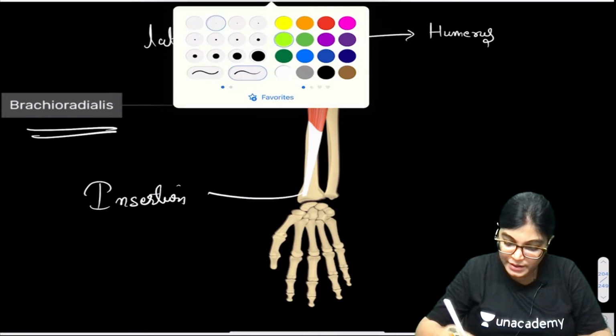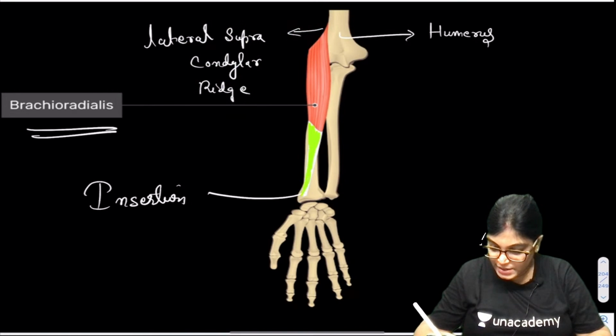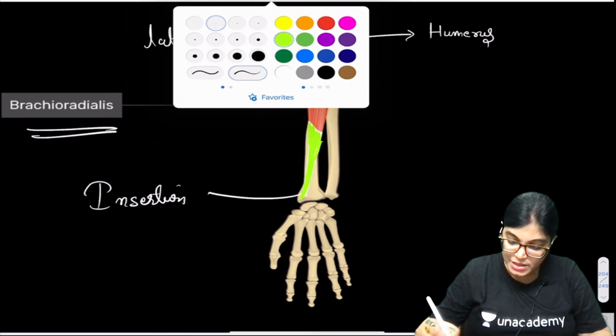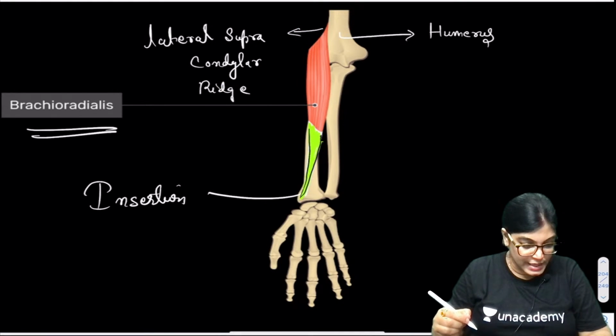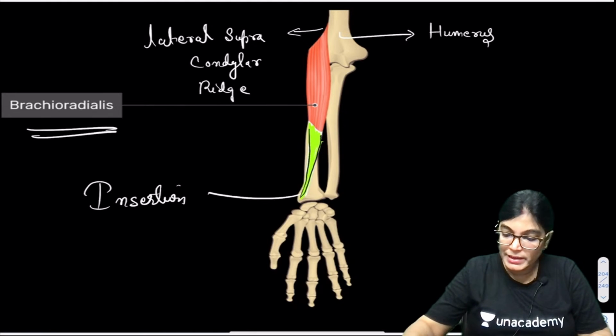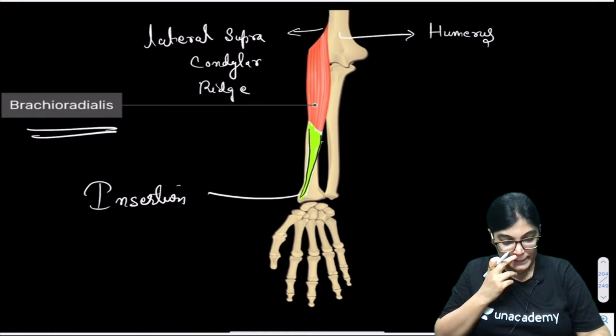Actually, this is the tendon. This part which you are seeing is the tendon of the muscle. Okay, it is tendinous and it is going till the level of. So where is it inserting? Can anybody tell me the insertion point? Yes, Acharya, you are right. Extensor carpi radialis longus. So can anybody tell me the insertion point? Where is it inserting?